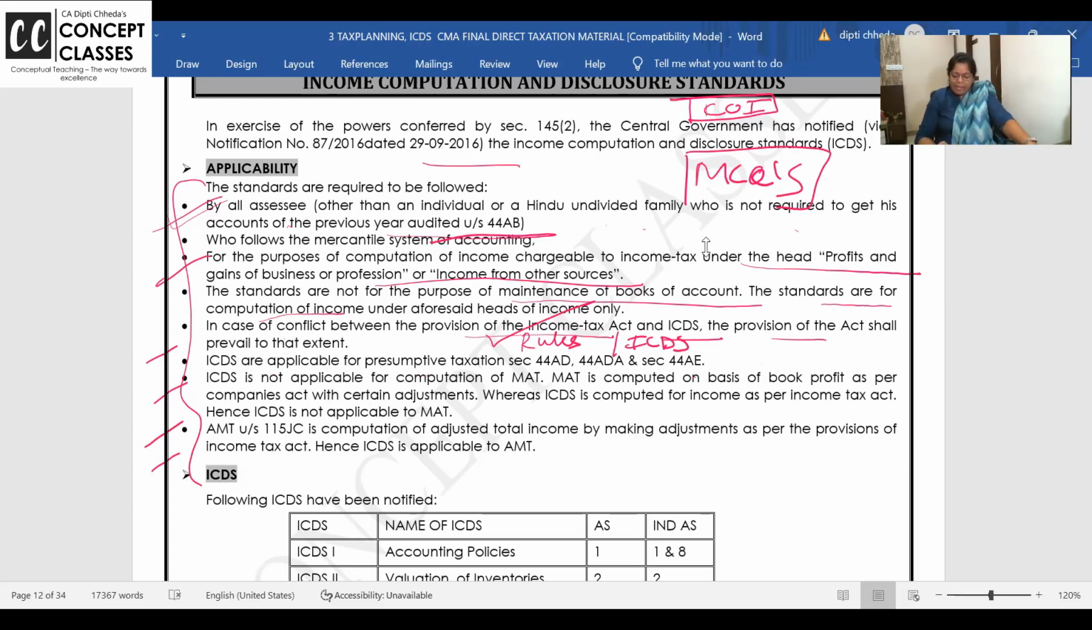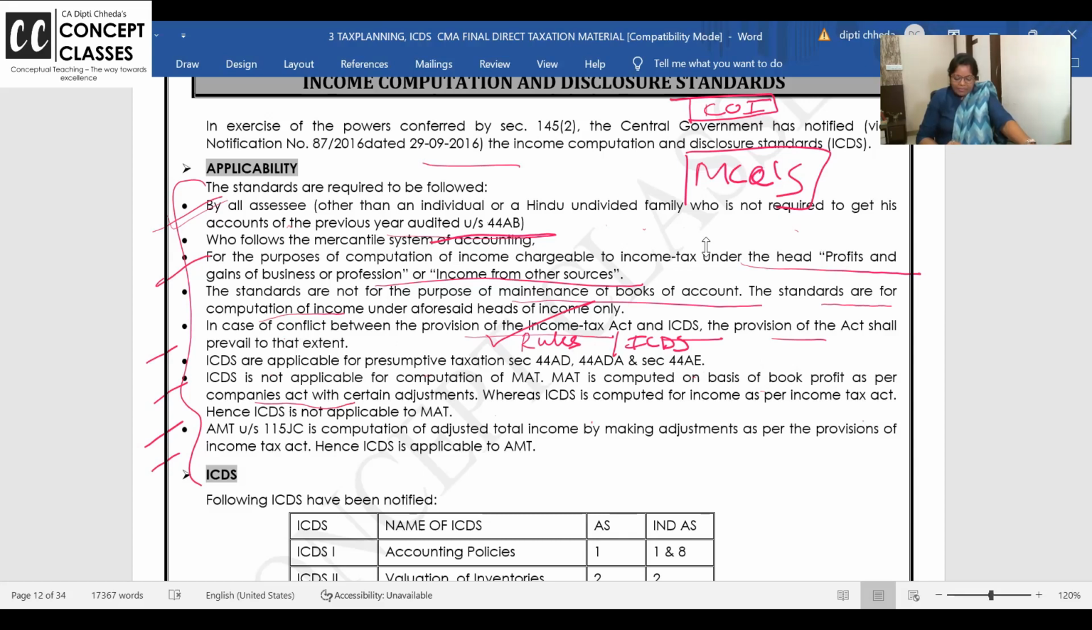ICDS is not applicable for MAT. MAT is computed on the basis of book profit as per the Companies Act. You don't start with the profit as per Income Tax Act. You start with the profit as per books. Whereas ICDS is for income tax. Hence, ICDS is not applicable to MAT.